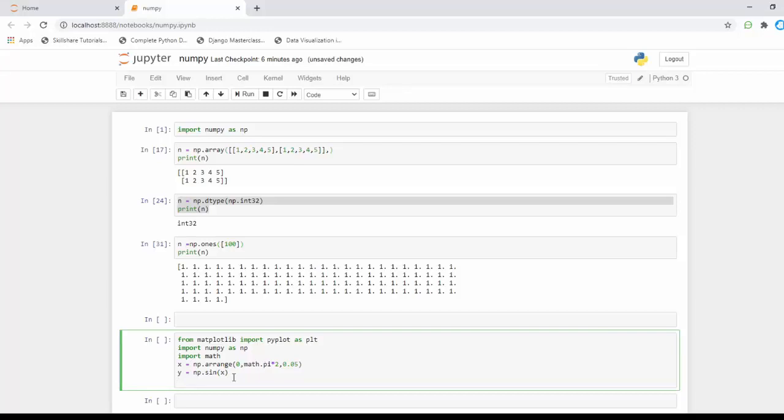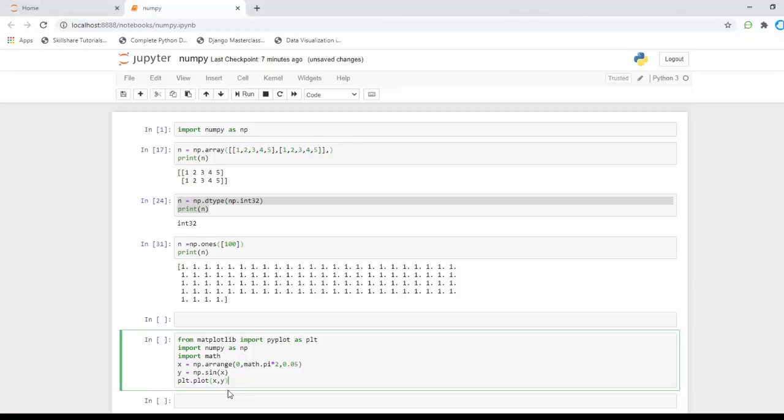Now this is the syntax of creating the NumPy values. Now I'm going to use my pyplot, which I imported as plt. I'm going to use plt.plot, plotting x comma y.